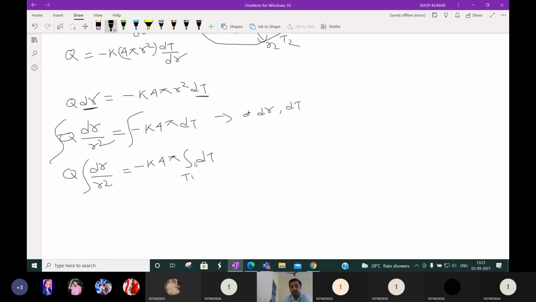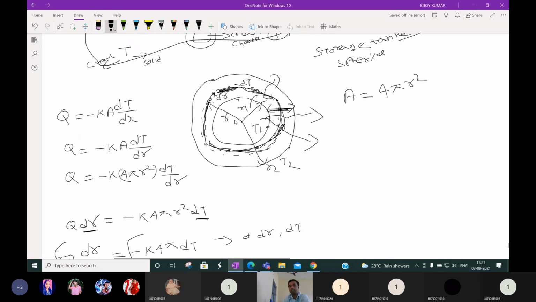The limits will be: radius r1, temperature is T1, and radius r2, temperature is T2.